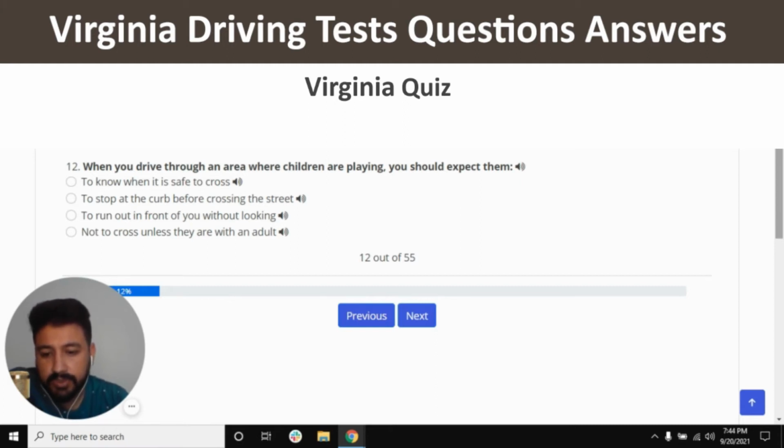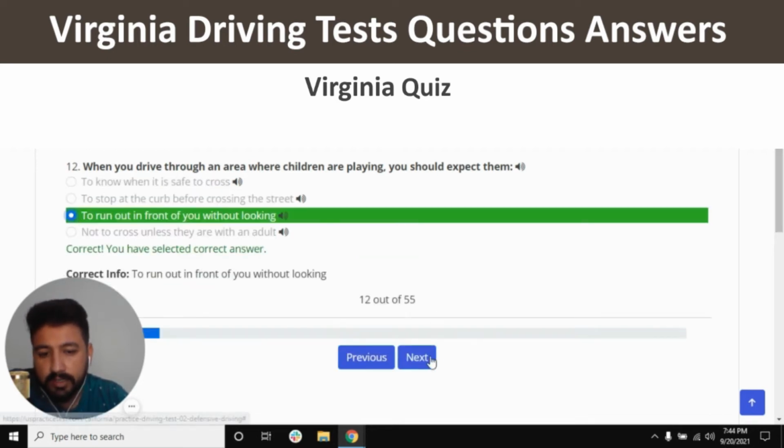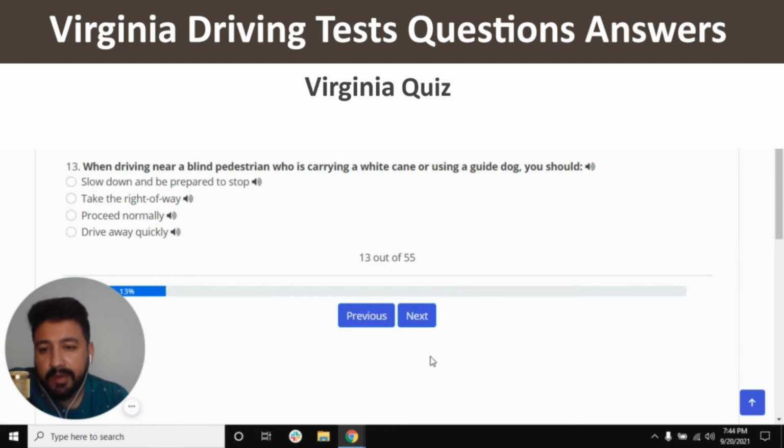The right answer of this question is to run out in front of you without looking. So I'm going to click on third option. Correct. And next. When driving near a blind pedestrian who is carrying a white cane or using a guide dog, you should. The right answer is slow down and be prepared to stop.